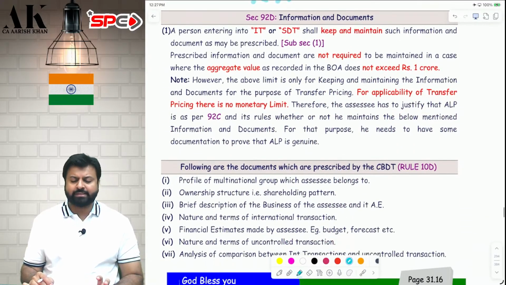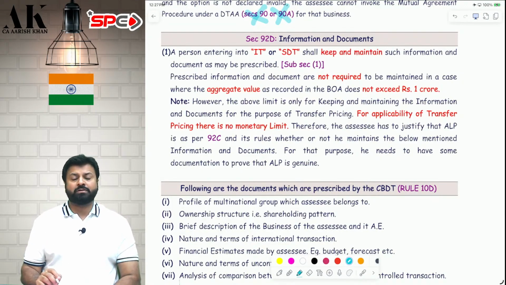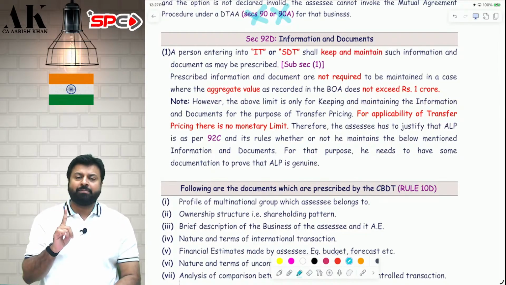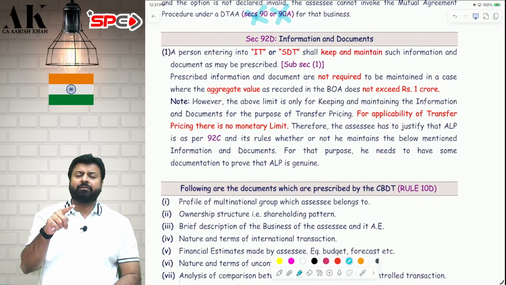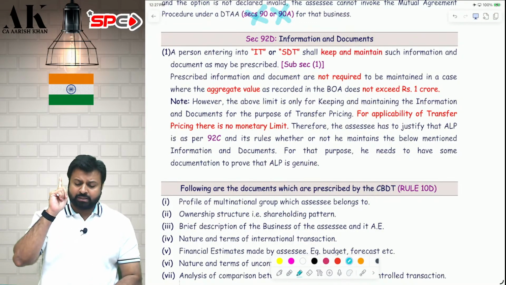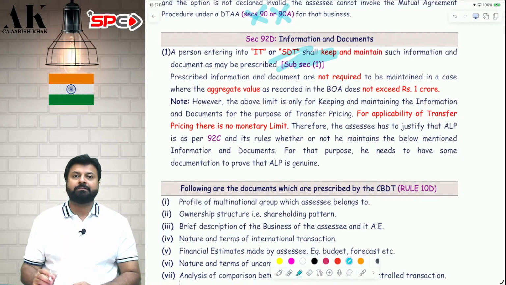Now moving on to the next section, 92D. What is 92D? 92D talks about documents and information. There are 3 subsections over here. Subsection 1 says that if transfer pricing is applicable for you, international or domestic transfer pricing, either of the two, you have to maintain a lot of documents and information, and you have to maintain those for a period of 8 years.